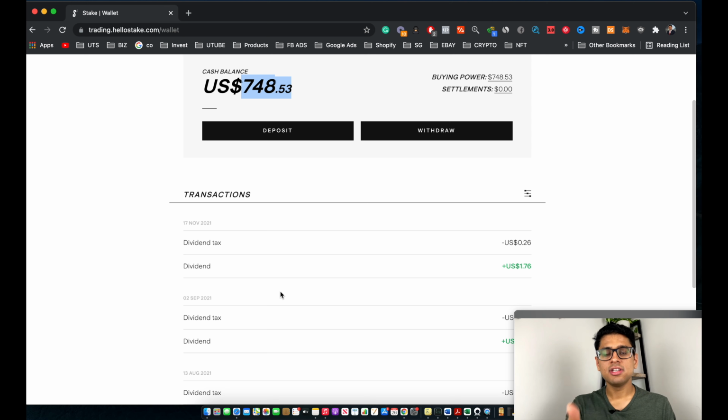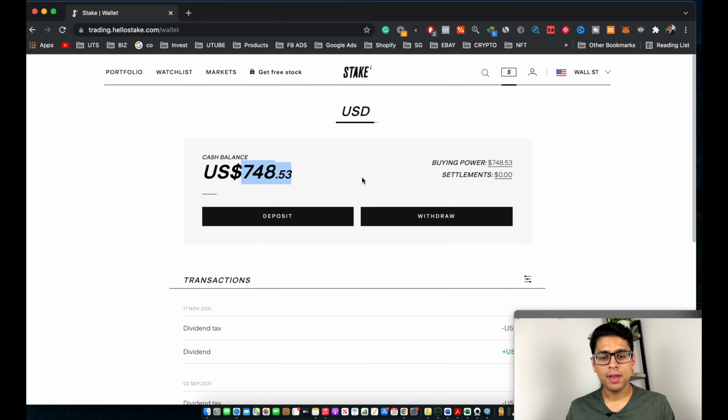So in my case, this basically shows you all the dividends which I got recently and all the dividend tax which I had to pay. Let's just say that you want to go ahead and deposit some Australian dollars into your Stake account. So for us to do that, you go ahead and click on deposit.